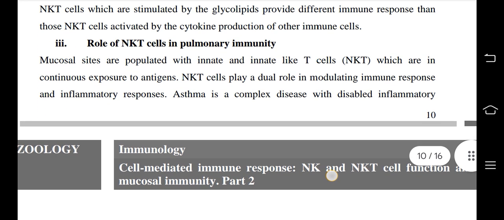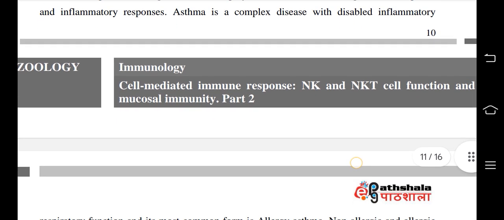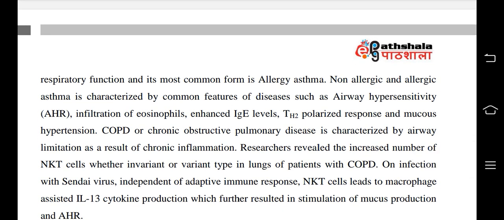The role of NKT cells in pulmonary immunity. Mucosal sites are populated with innate and innate-like T cells, NKT, which are in continuous exposure to antigens. NKT cells play a dual role in modulating immune response and inflammatory responses. Asthma is a complex disease with disabled inflammatory respiratory function, and its most common form is allergic asthma. Non-allergic and allergic asthma is characterized by common features of disease such as airway hypersensitivity, AHR, infiltration of eosinophils, enhanced IgE levels, Th2 polarized response, and mucus hypersecretion.